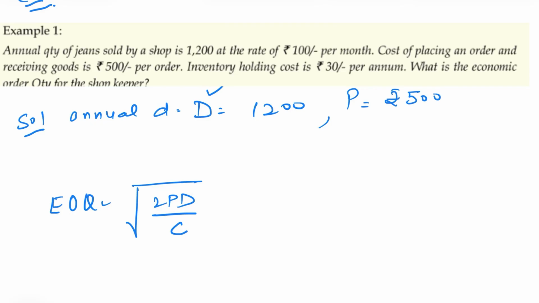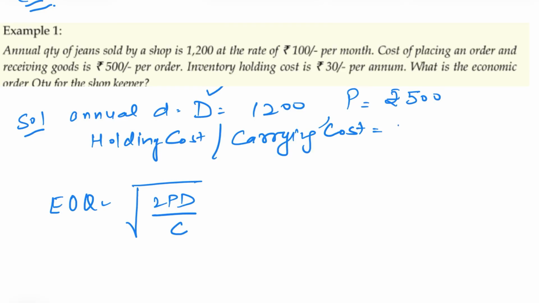Inventory holding cost is 30. Holding cost, I told you, holding cost and carrying cost are one and the same thing. How much is it? Rupees 30 per annum. So this is C. D is given, P is given, C is given.